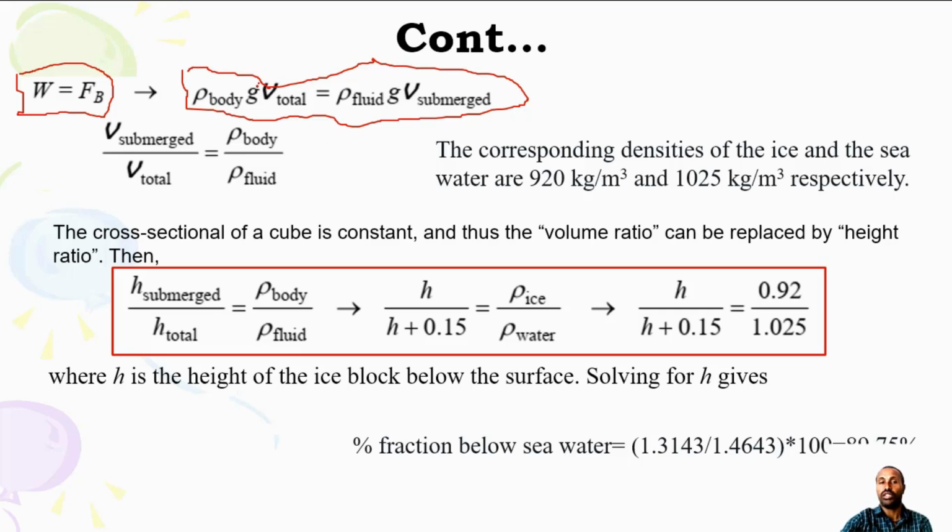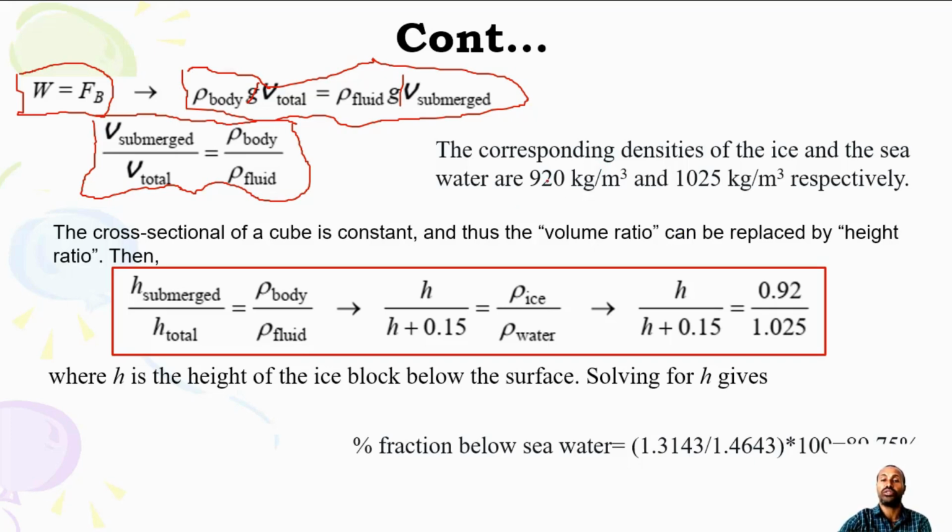So you can cancel the g on both sides. Then you have this general equation: submerged volume divided by total volume is equal to the density of the body divided by the density of the fluid. So the corresponding densities of ice and sea water are these values.